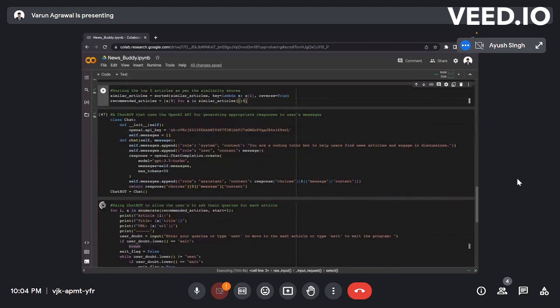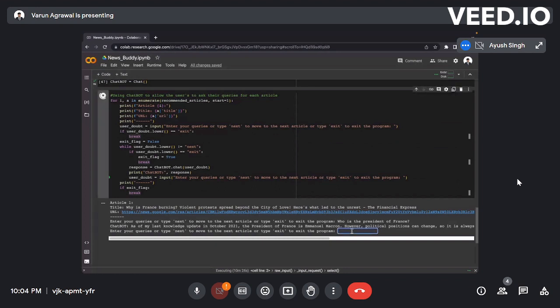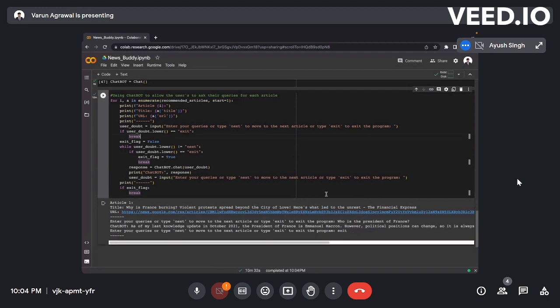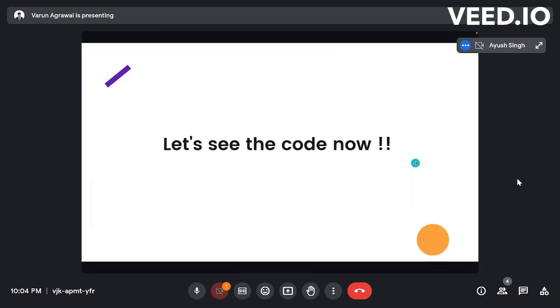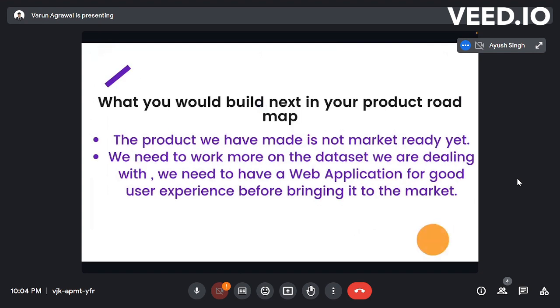Then, using this chat class, we created a chatbot. The chatbot takes the user's message and appends it to the list, then sends it to the OpenAI API and returns the generated response from the chatbot. In this case, I asked who is the president of France. And if you have no further questions, you can just write exit and get out of the system. Now I will tell you about the further improvements we can make.